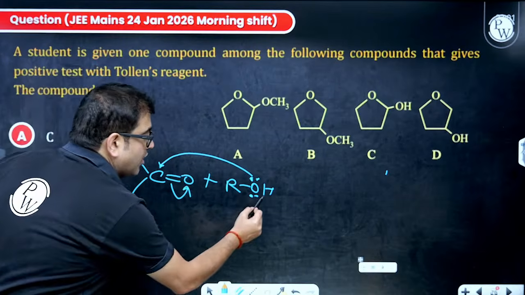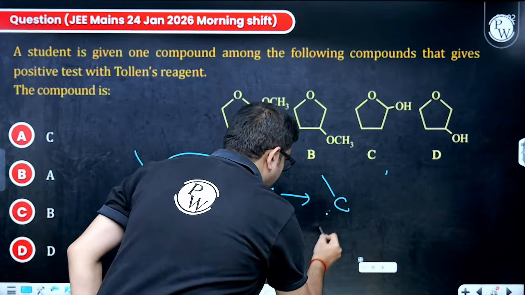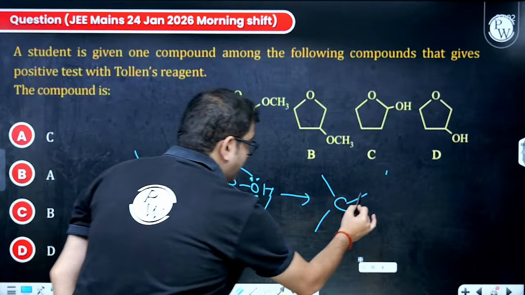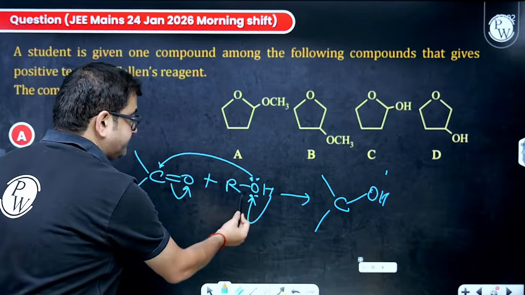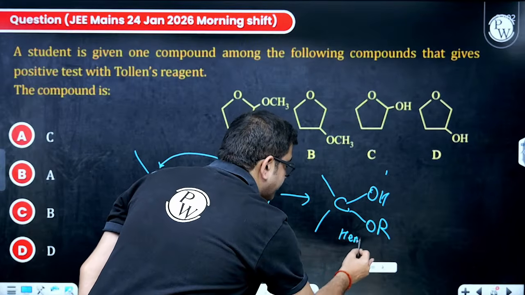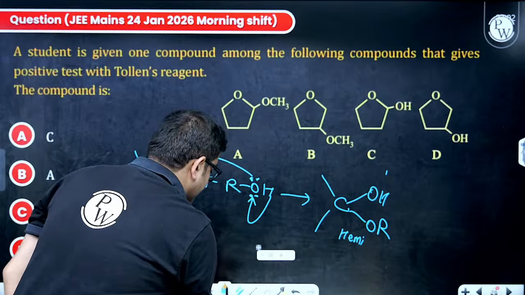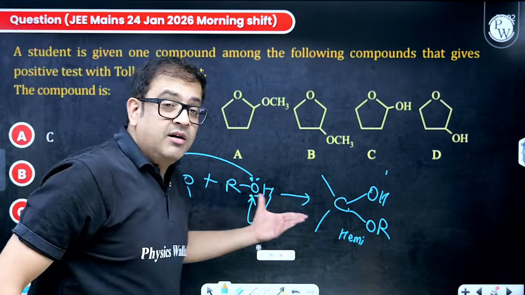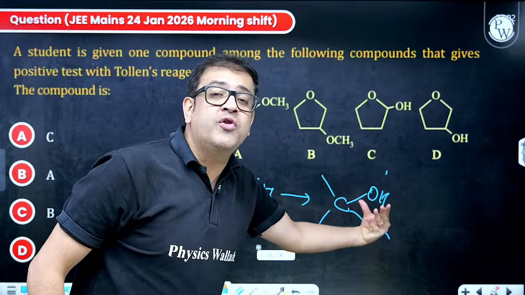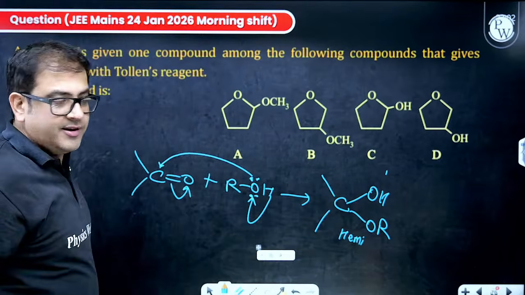So oxygen will take electron from hydrogen, so this becomes your hemiacetal, as in this double bonded O becomes O minus and this becomes OR. This is my hemiacetal. This hemiacetal, beta, why? Because sir, this is also a very weakly formed product of aldehyde.